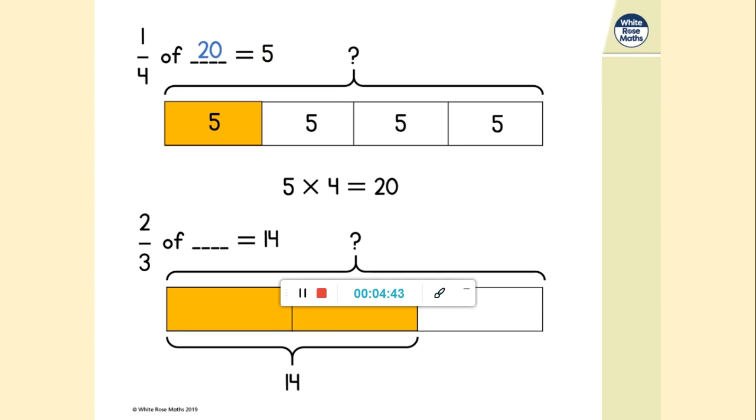So how do you think we find 1/3? We find 1/3 by dividing 14 by 2. If 14 represents 2 of the thirds, 1 of the thirds is going to be 14 divided by 2, which is 7. And then the other third, we know that's going to be 7. So now we're relying on our 7 times table knowledge. 7 times 3, 3 lots of 7, 21. So 2/3 of 21 is equal to 14.